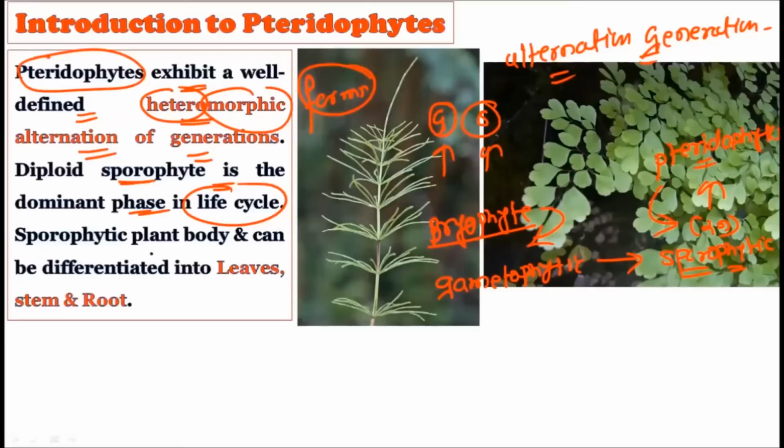Okay. Now, the sporophytic plant body is differentiated into the leaves, stem, and roots. Of course, the sporophytic plant body is the dominant phase in the life cycle, and this body is differentiated into leaves, stem, and the roots. Whatever we are seeing in this particular picture, these are all sporophytic generations.